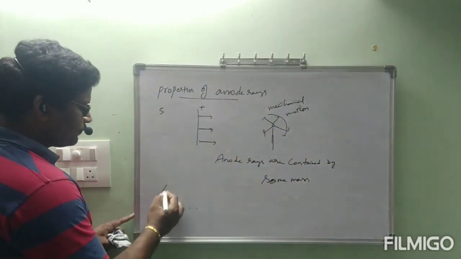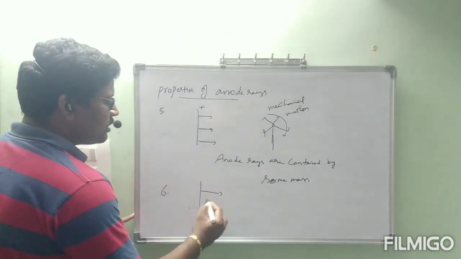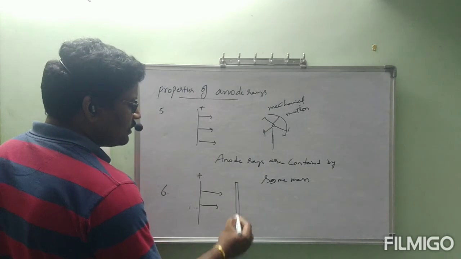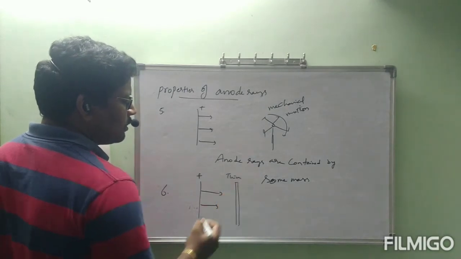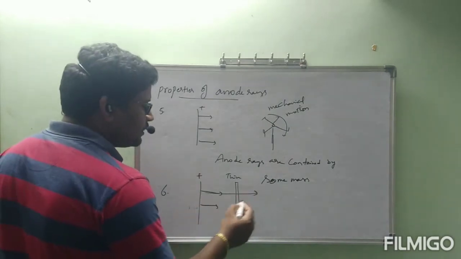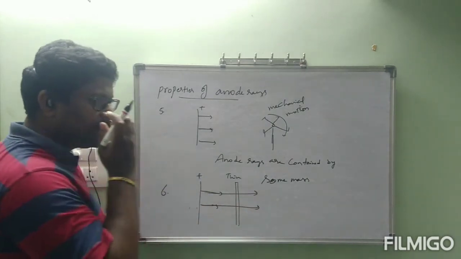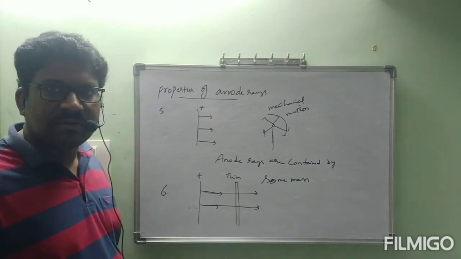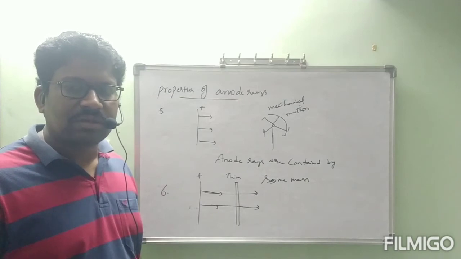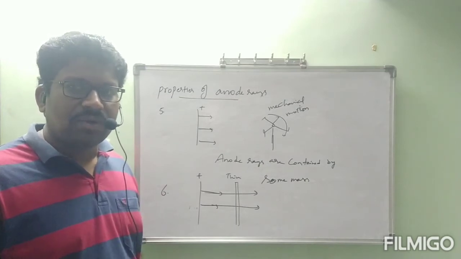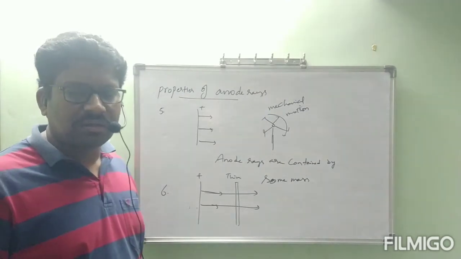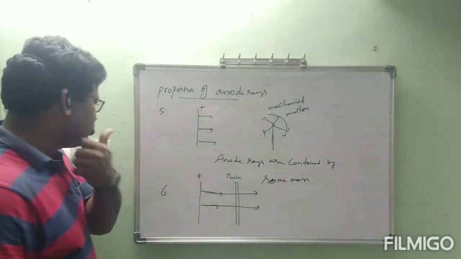Next, sixth one. When anode rays fall on thin metal foil, these anode rays will be penetrated through the thin metal foil. Same as how cathode rays are shown, in the same way anode rays are penetrated through the thin metal foil when they fall on thin metal. Okay, now next one, seventh.